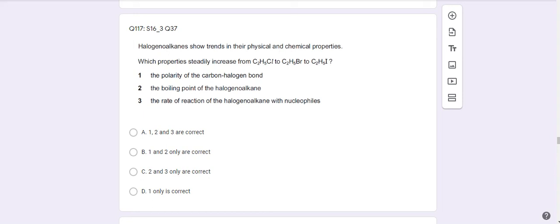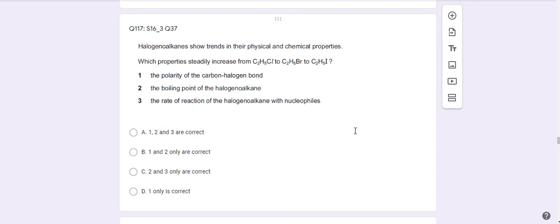This is chapter 16, question 117. It's about the trend in physical and chemical properties of halogenoalkanes. They are asking about chloroethane, bromoethane, and iodoethane. Now, which properties will increase from chloroethane until iodoethane?